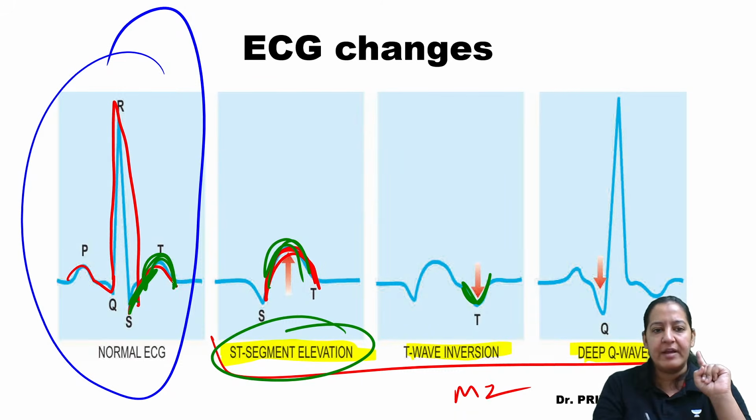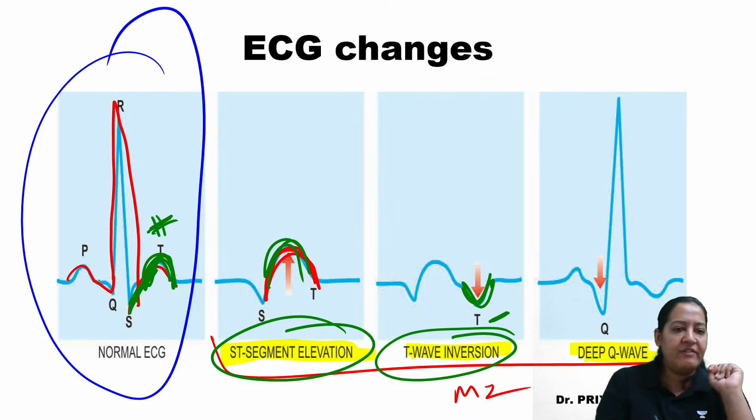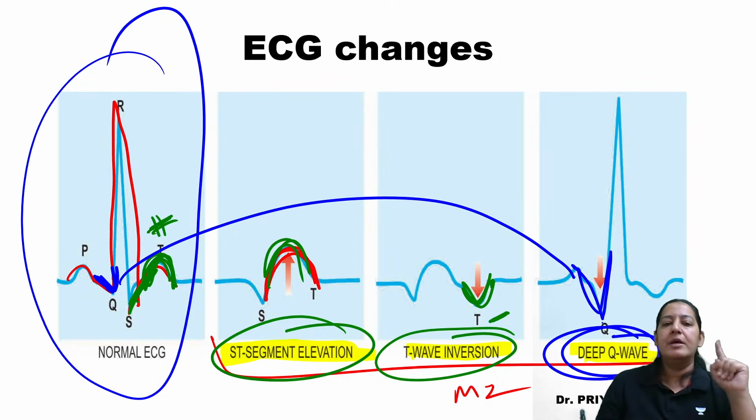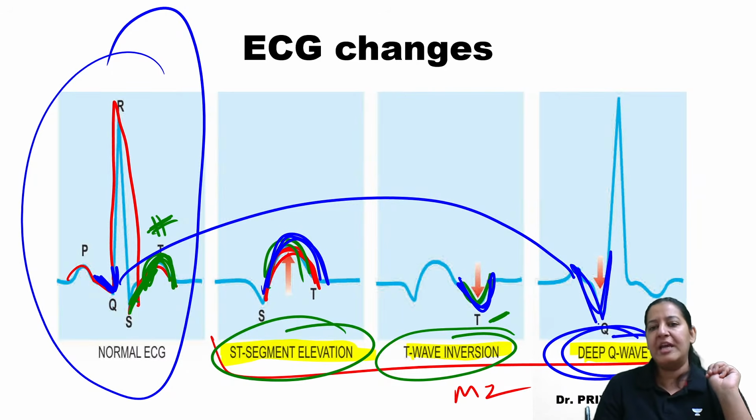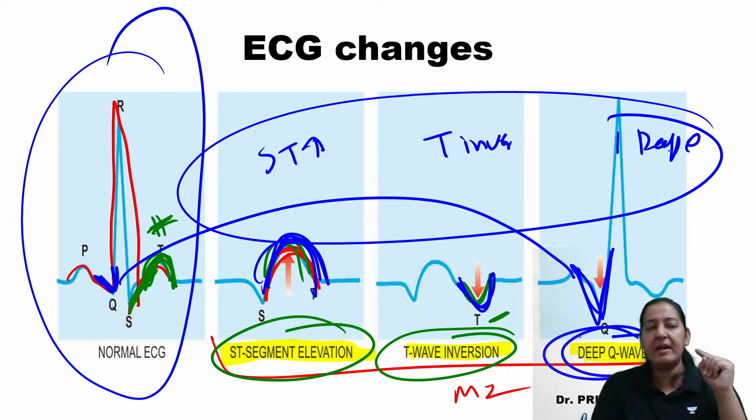Number 2, T wave inversion. Normally T is a positive wave. Can you see this T wave is a positive wave? But in MI it can become a negative wave. So T wave inversion. And third, see the Q wave here. See the depth of the Q wave normally and compare it here. So the Q wave becomes deep. So 3 things are there: ST segment elevation, T wave inversion, deep Q wave. Say it again. ST segment elevation, T wave inversion, and deep Q. One of these 3 things may be there, it indicates MI.